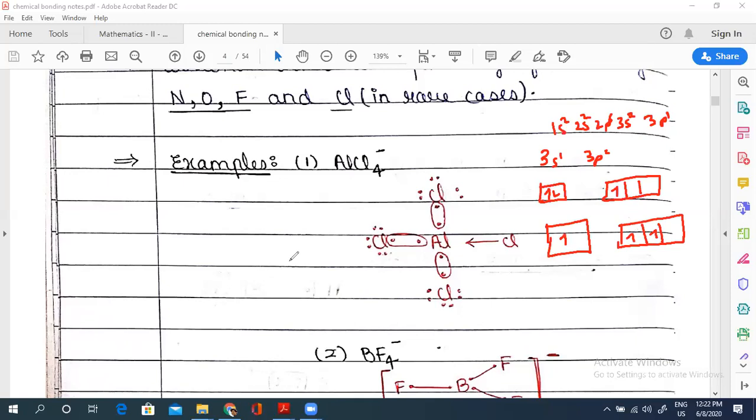Now tell me, this Al has 3 electrons. After sharing, it will have 6 electrons. So obviously this Al will need 2 more electrons, right? So this Cl minus, which has a complete octet and also has a lone pair, will just share its lone pair with aluminium. Now this type of sharing is called a coordinate bond.